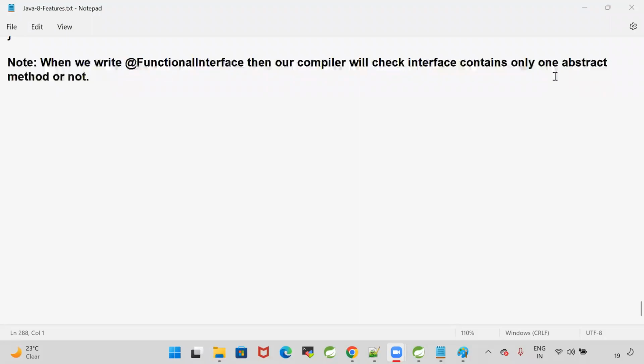It's not just for time pass we are learning. These Java 8 features will change your career in the interview. Very, very important. Without functional interfaces, lambda expressions, and Stream API, your interview will not be completed in the company. In every interview, irrespective of your experience, whether you are a fresher or 1 year or 3 years or 10 years, they will ask questions on Java 8, which is trending in the market. 80% of Java projects are still running on Java 8, even though Java 19 was released into the market. Still Java 8 has that much demand.